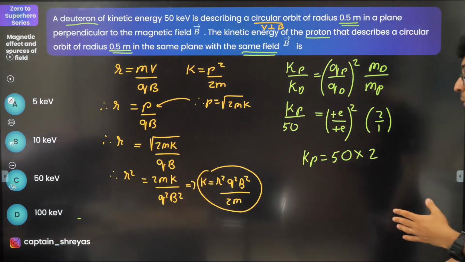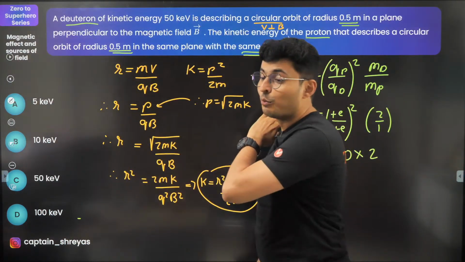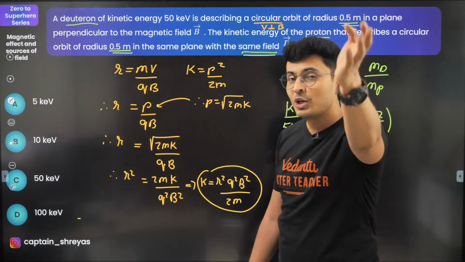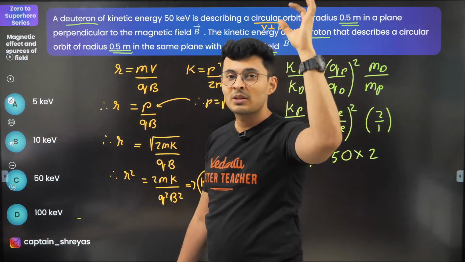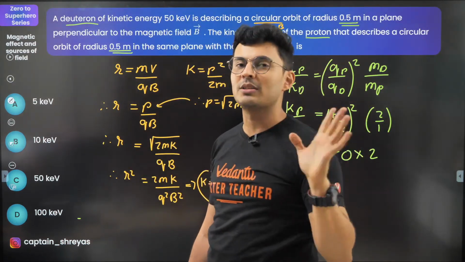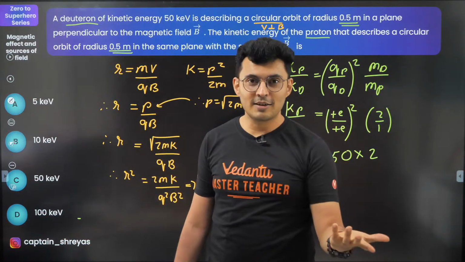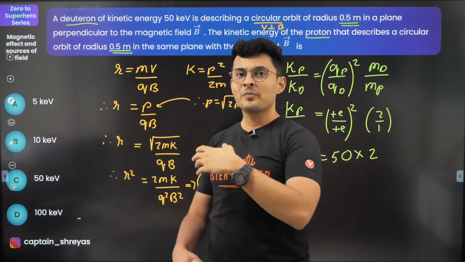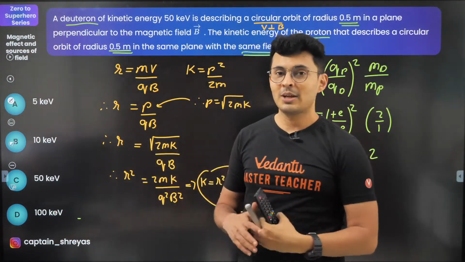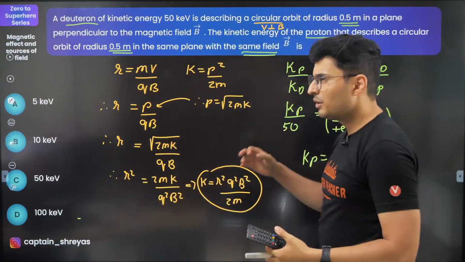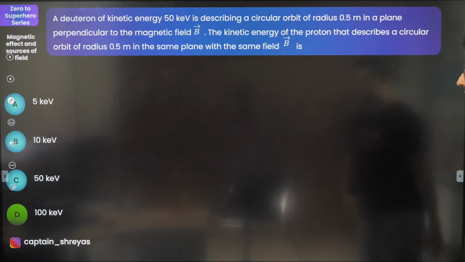It's not complicated. These are the most common questions. If you're a JEE aspirant, you open up the 2021 paper, there will be so many questions on just this concept. Charged particle thrown, kinetic energy is given, a radius ratio, a magnetic field ratio, or momentum ratio, angular momentum ratio. What is the other particle going to be? So many questions on just this.